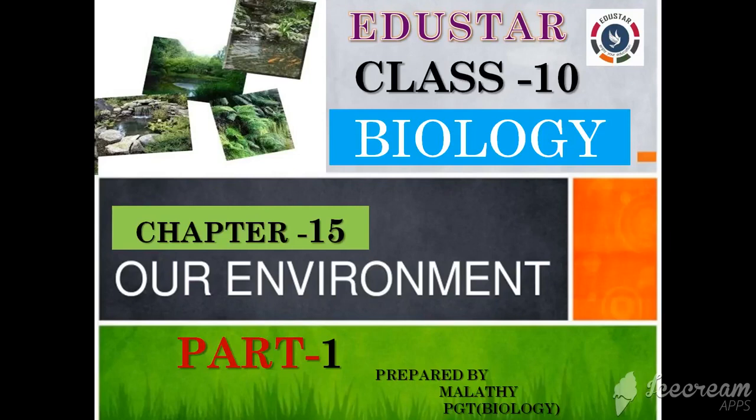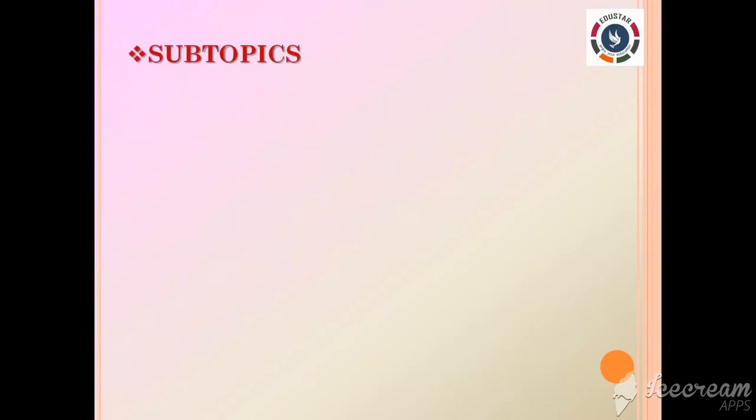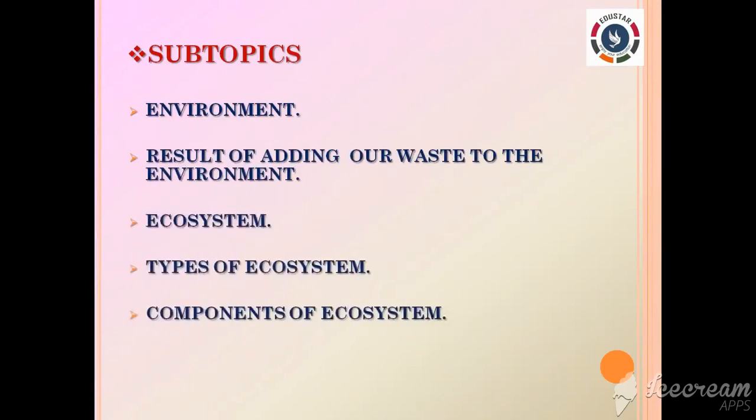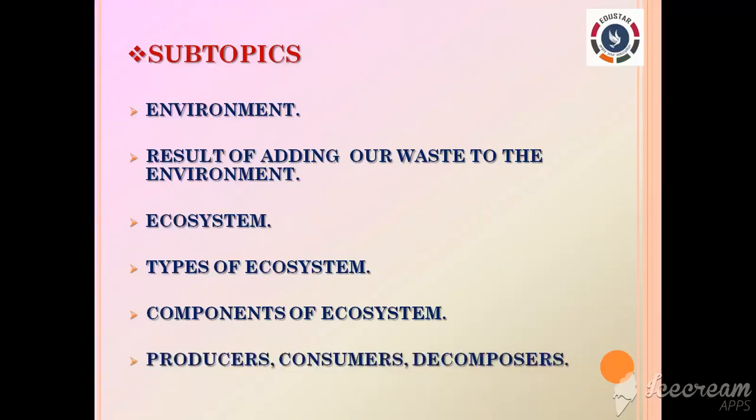So in this session, we will be discussing subtopics like environment, results of adding our waste to the environment, ecosystem, types of ecosystem, the components of ecosystem, and besides that we'll be discussing the different types of organisms which obtain their food from the environment, like producers, consumers and decomposers. So let's get started with the environment.